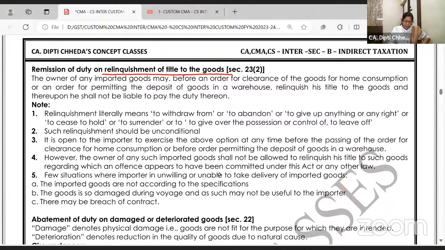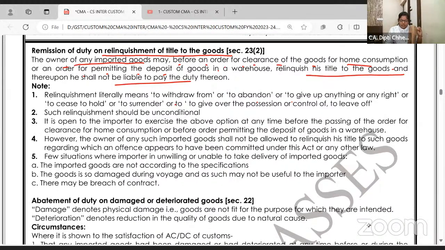Remission. Owner of imported goods may, before an order for clearance for home consumption or an order for permitting deposit, relinquish his title to the goods. He says, I don't want the goods. I'm not liable to pay the duty. Relinquishment literally means to withdraw, abandon, to give away your right, to surrender. Such relinquishment should be unconditional.